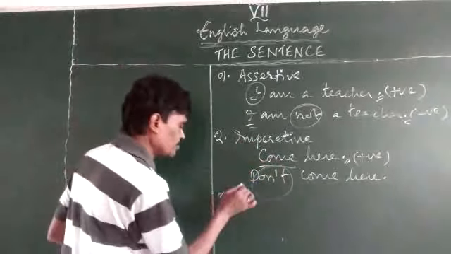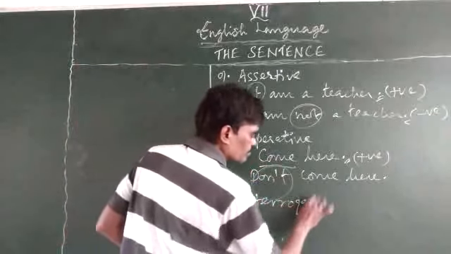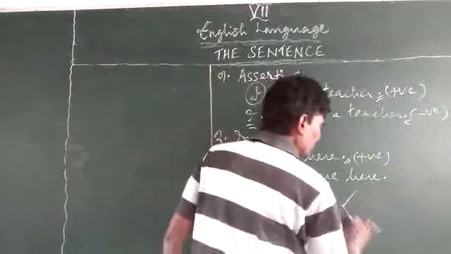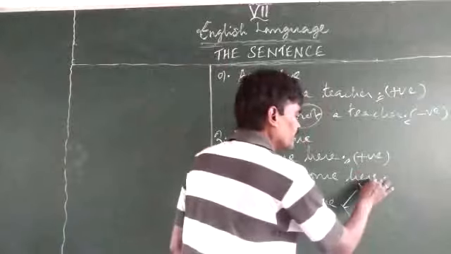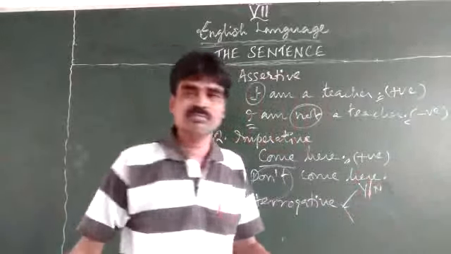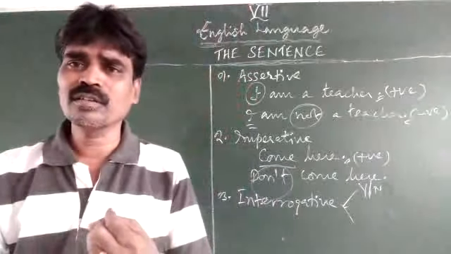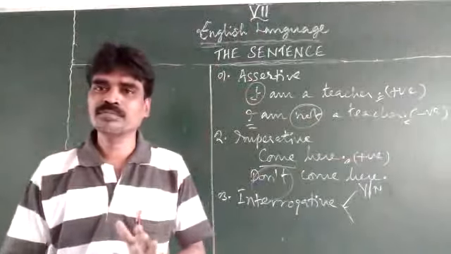The third type is interrogative. Interrogative in the sense is the question type. There are three types of questions. Yes or no type of question, which means the answer should be either yes or no. Which means that the question should start with either the be verb, namely am, is, are, was, were, shall be, and will be.